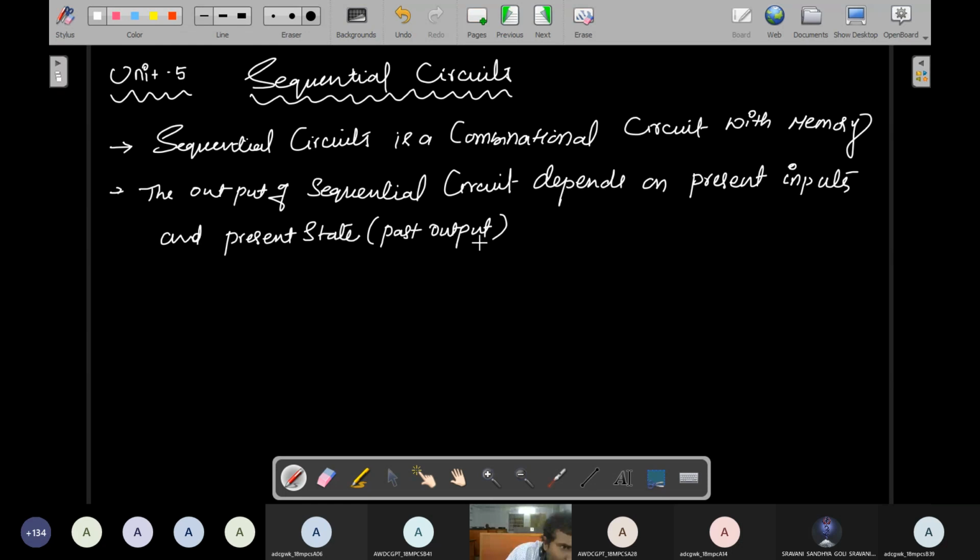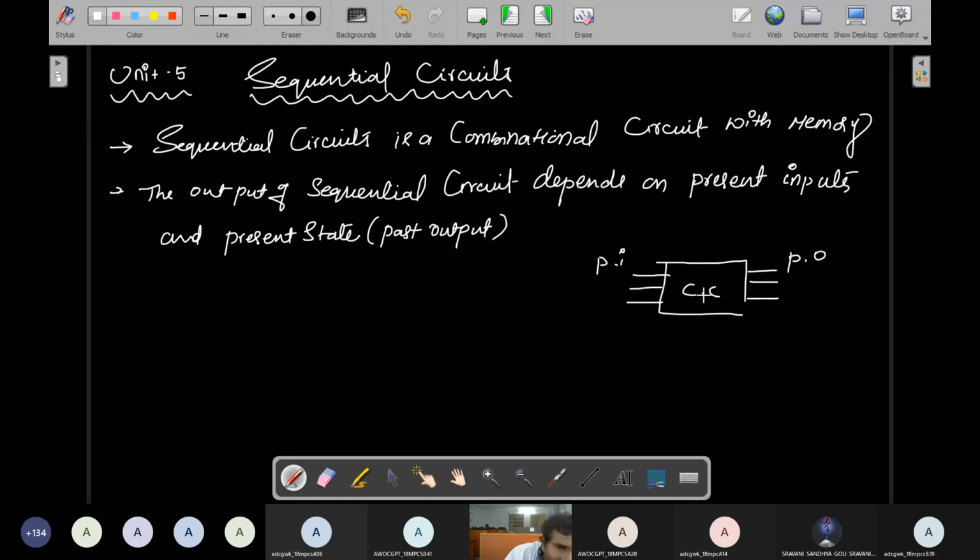If you understand the logic of operation of a sequential circuit, you can understand any device, the entire sequential circuits. So first of all, please follow the logic. The output of the sequential circuit depends upon the present input. I already told you about this combinational circuit, CC. This is the present input, and we will get the present output.